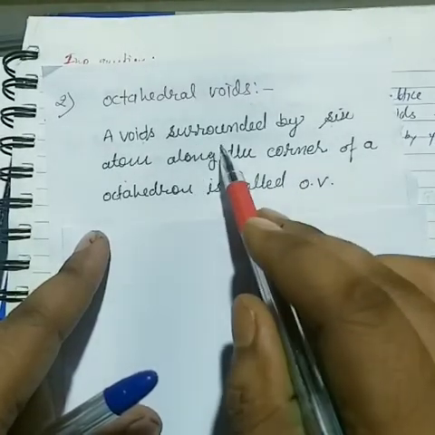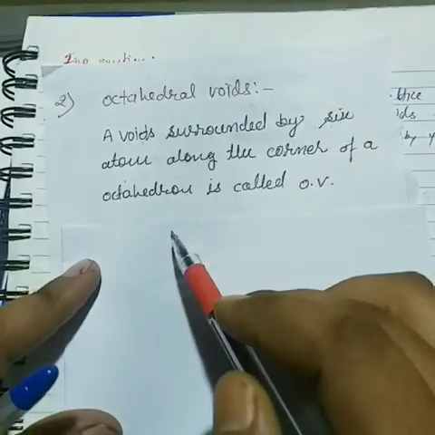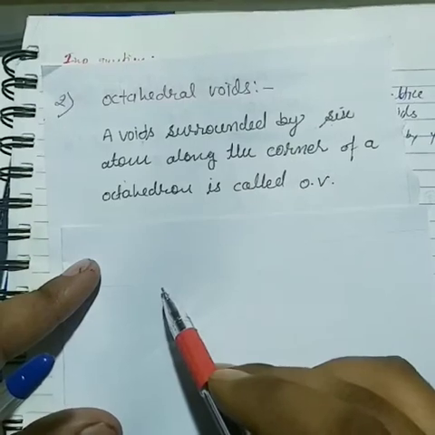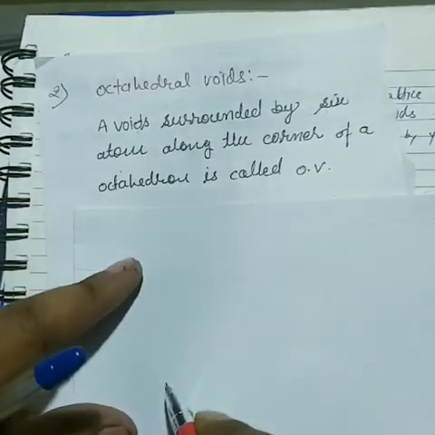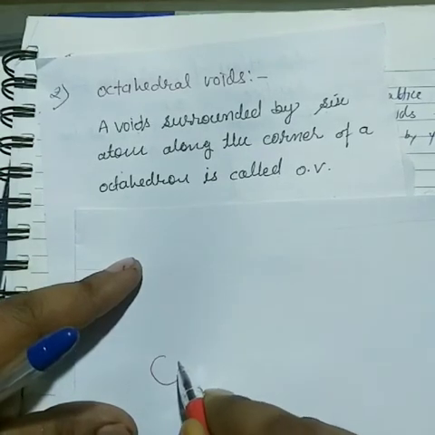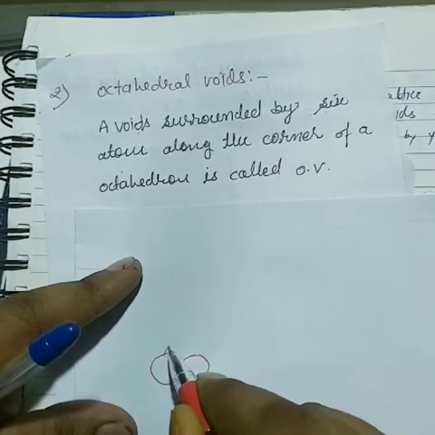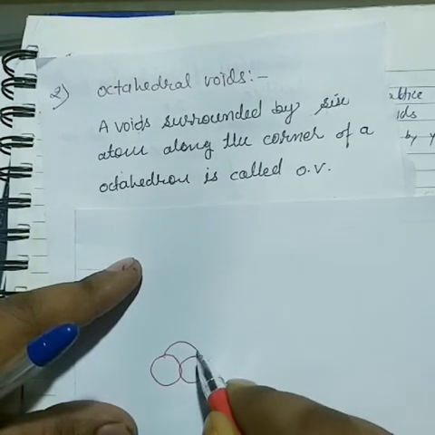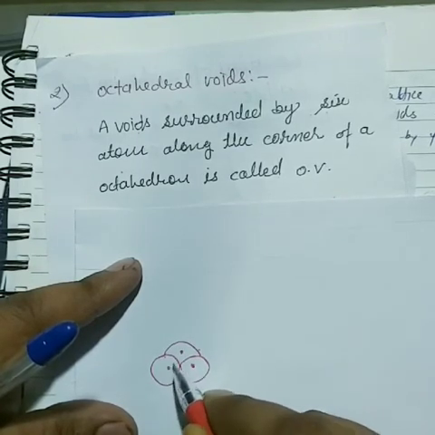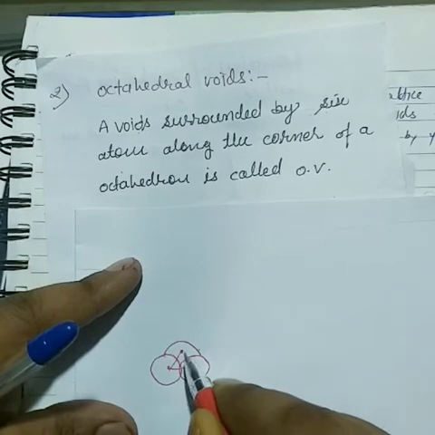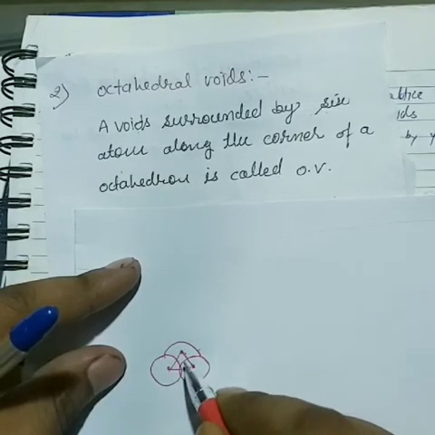Now here is another very important point. How to generate octahedral voids, and what are the limiting conditions to form octahedral voids? Now see here. First of all I am drawing the first layer, triangular, and that triangle's atom centers we connect to each other.